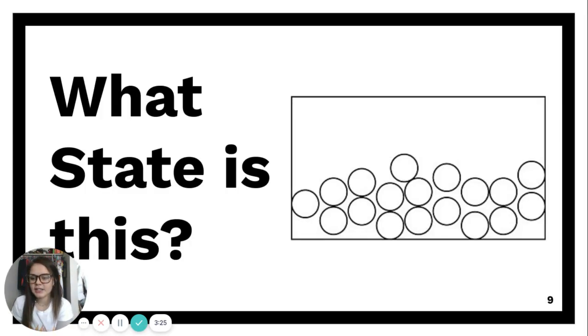And finally, what state is this? This is a liquid state. So we can tell this because the molecules aren't as exact as they are in a solid state, but they're still closer together than what they would be in a gas state. They're still flowing and they're not going crazy.